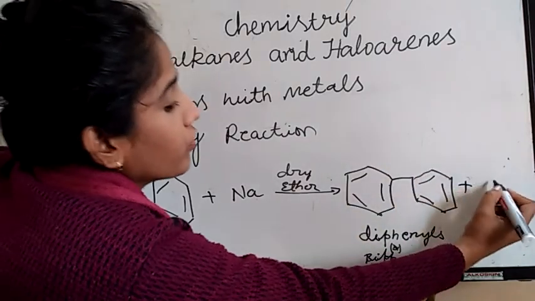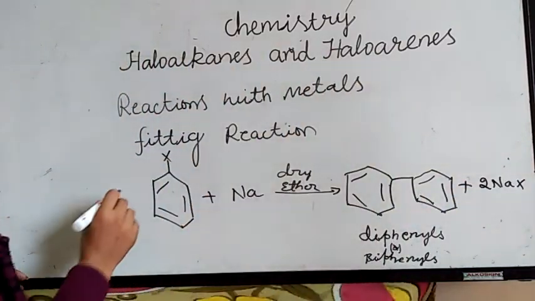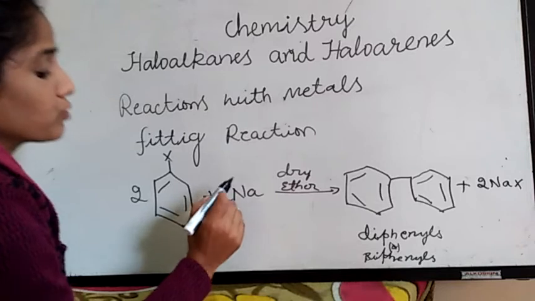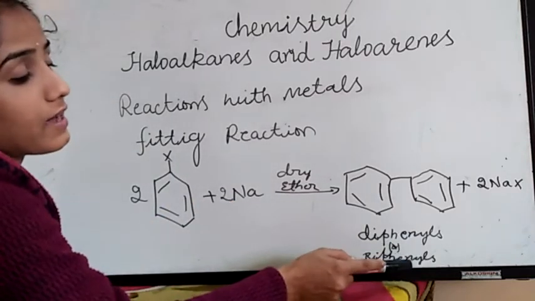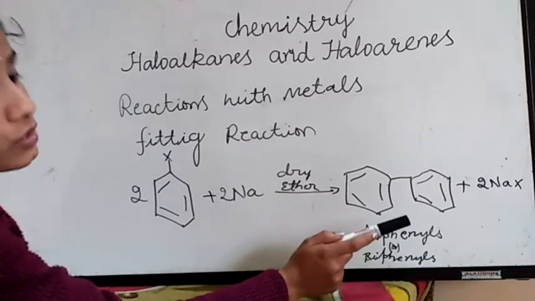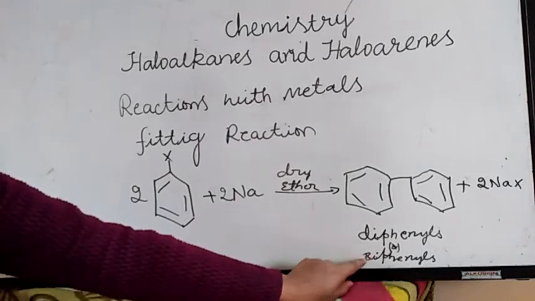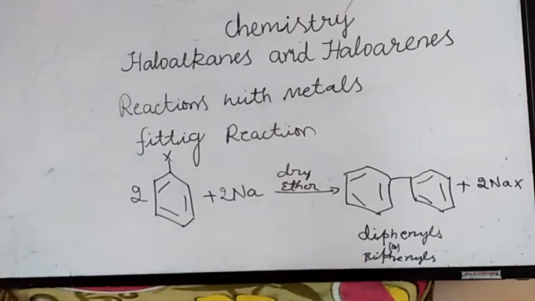With the removal of 2 moles of NaX. Here you have to take 2 moles of aryl halide and 2 moles of sodium metal in presence of dry ether. You will get diphenyls or biphenyls with the removal of sodium salt. This reaction is also called preparation of diphenyls or biphenyls. This is about Fittig reaction.